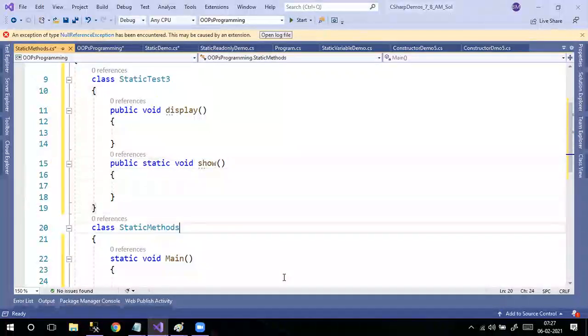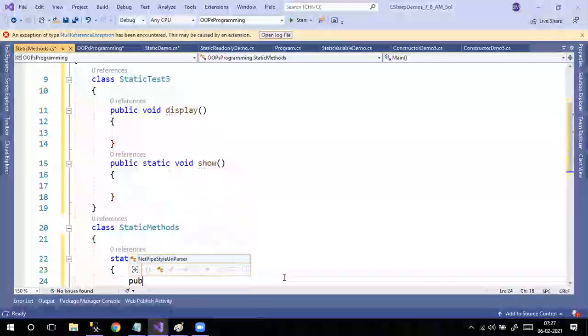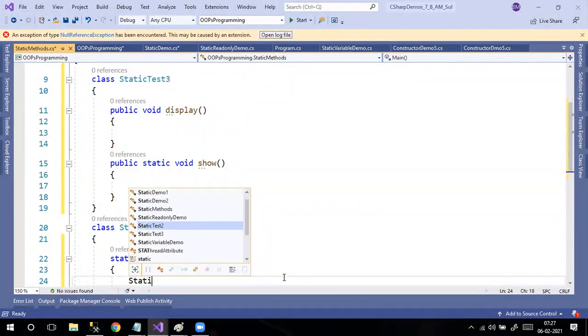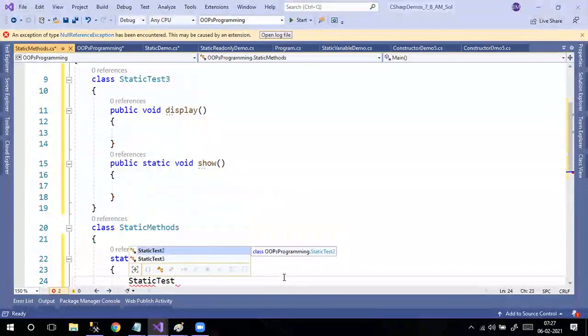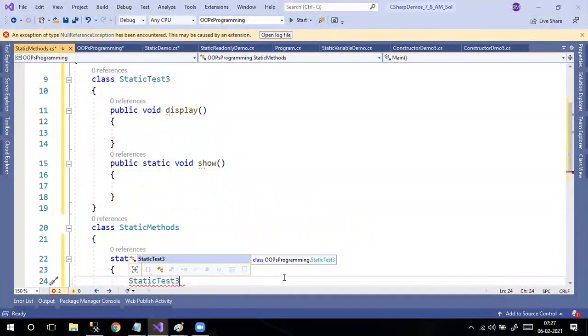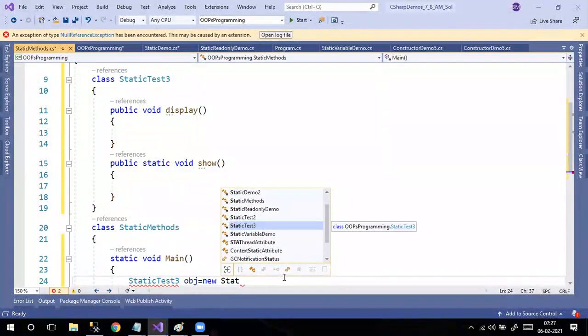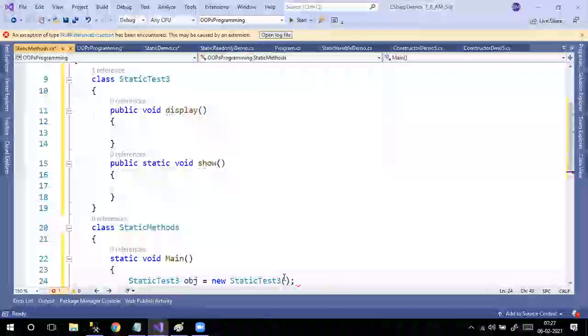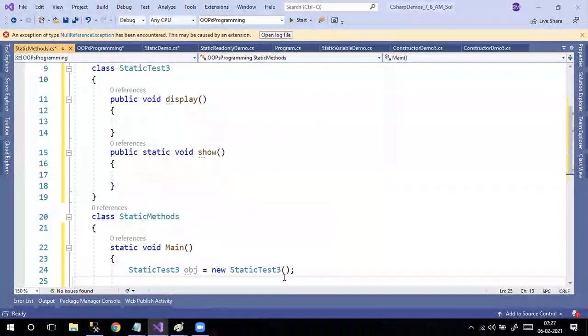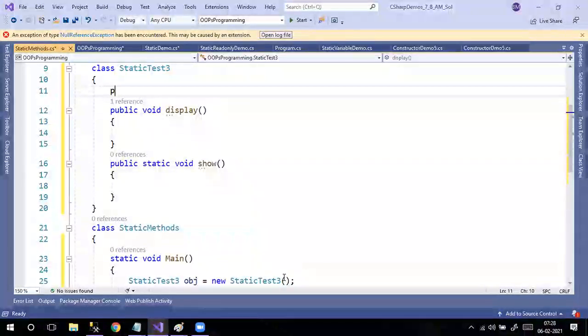Now, if I want to access the display method, what do I have to do? I have to create an object: static test3 obj equal to new static test3, then obj dot display. So I will create two constructors also.